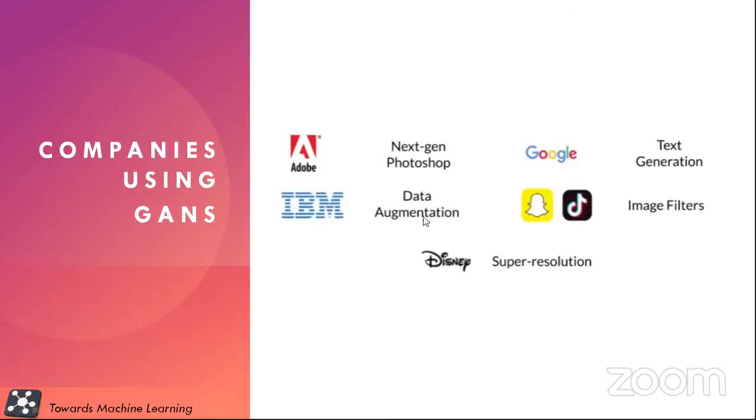IBM is using it for data augmentation, and we do have Snapchat and TikTok. They use filters, and they are using GANs for the same. Disney is using it for super resolution. As I told you, super resolution is one of the good applications of GANs, and data augmentation is one of the best applications of GANs. We can create a lot of data if we have a small amount of data. Then using GANs we can create a much bigger data set.